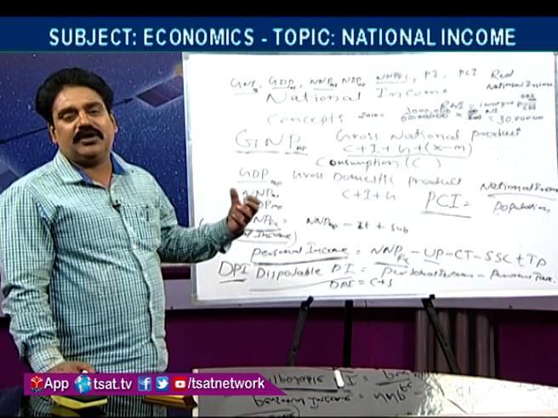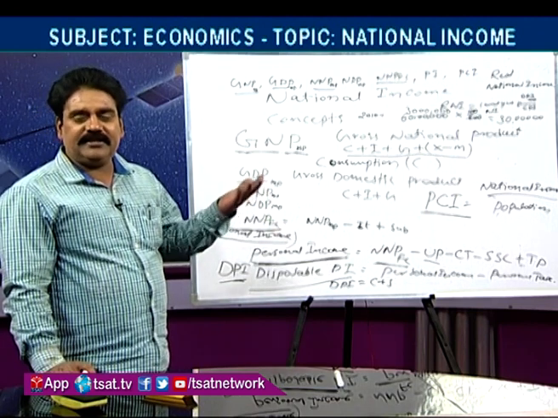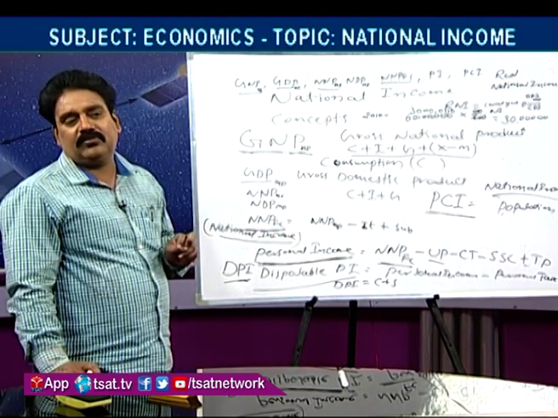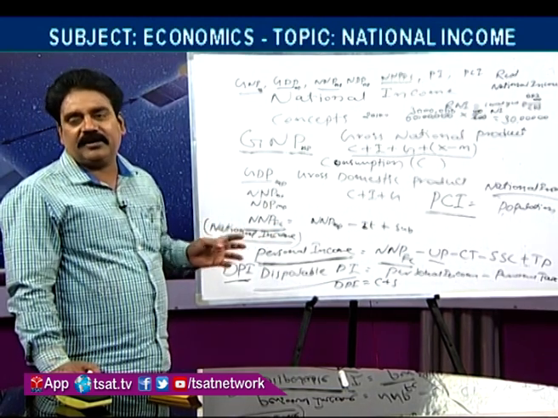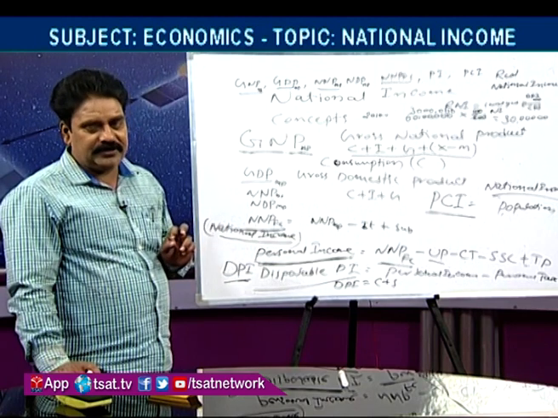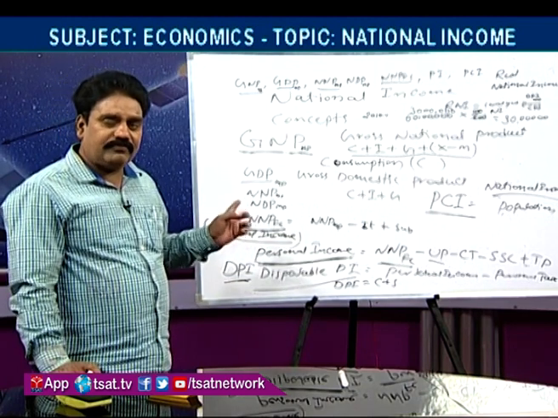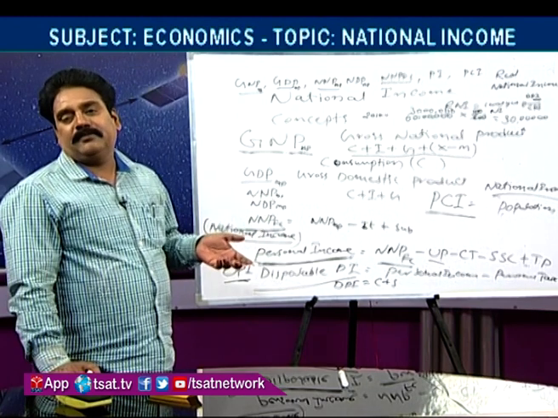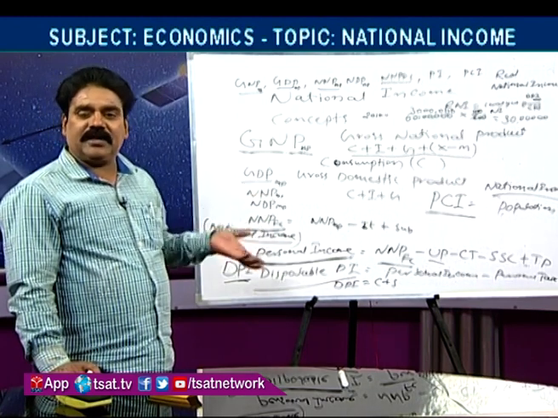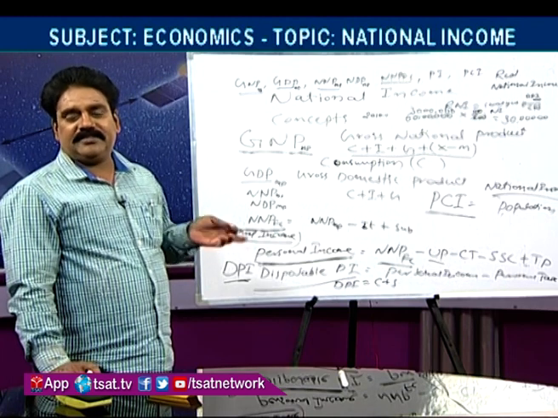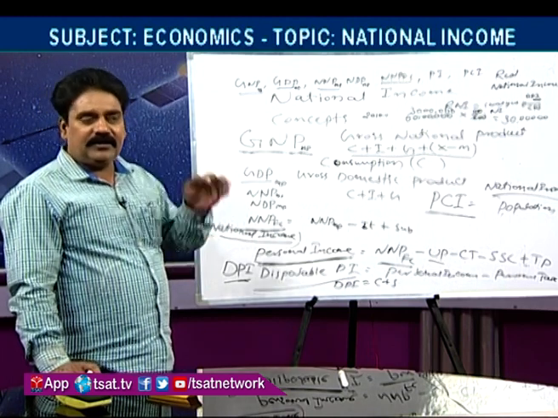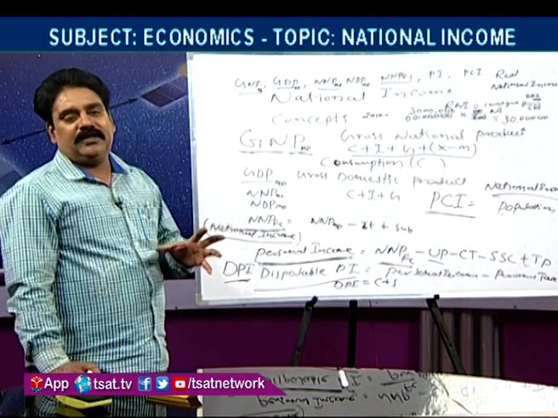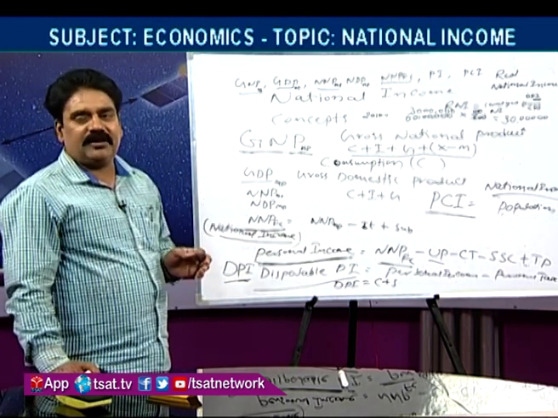The relationship between these two is negative: if one increases, the other decreases. The relationship between growth of per capita income and growth of national income is positive: if one increases, the other also increases. At the same time, the growth of population should be reduced. In this way, they may ask concept based questions like this.